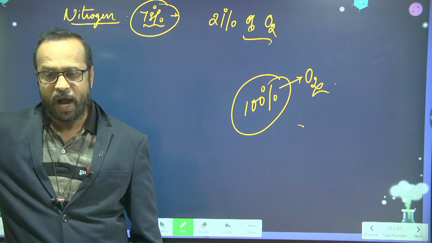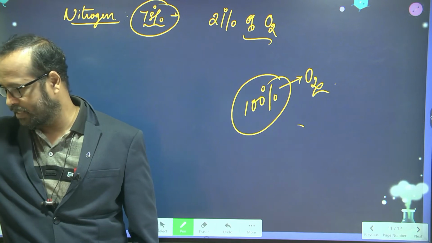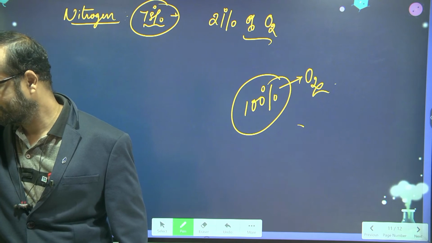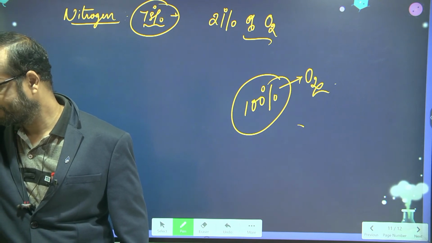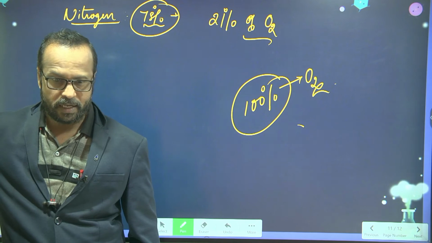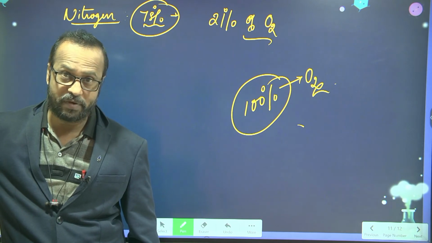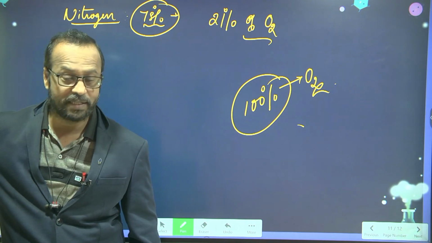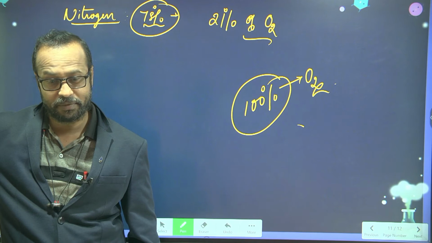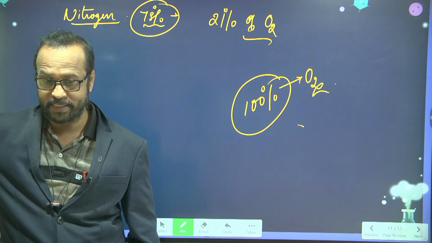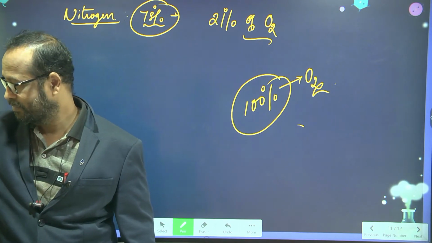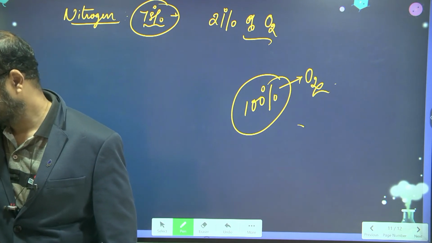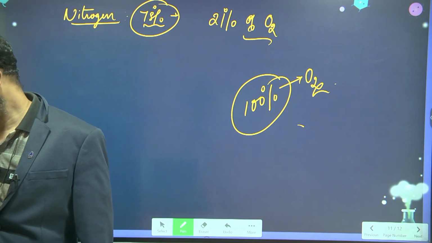Right. Now, what are the other ways? I think you might have studied that nitrogen plays a very important role for plants in the form of fertilizers, in the form of proteins. Did you study about nitrogen fertilizers? No, sir, I studied about fertilizers, but not that much about nitrogen fertilizers.